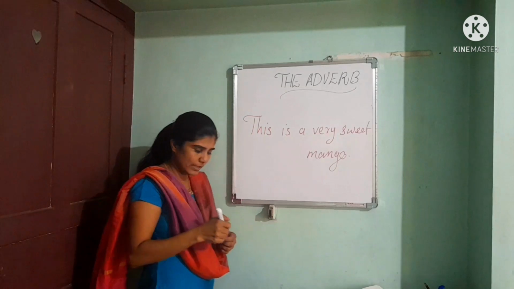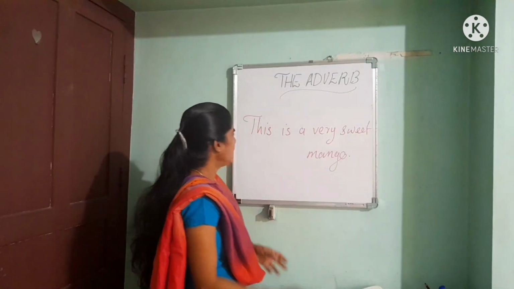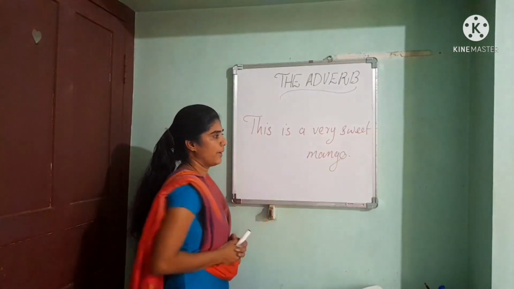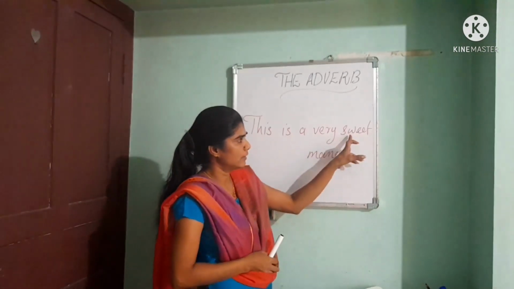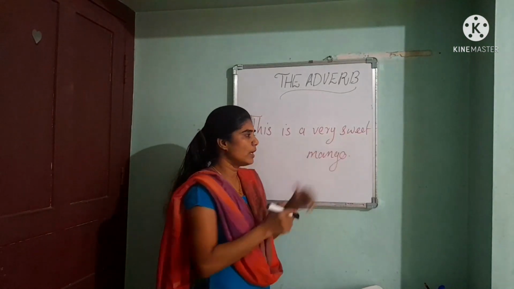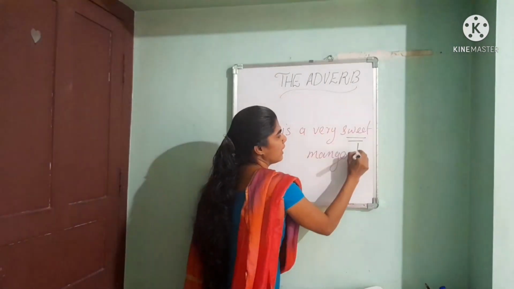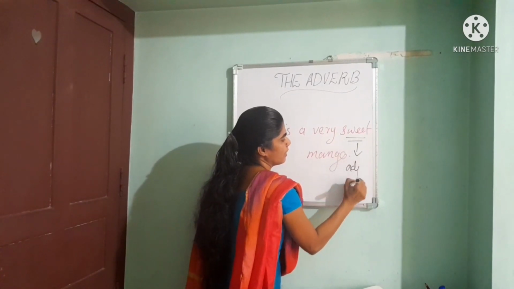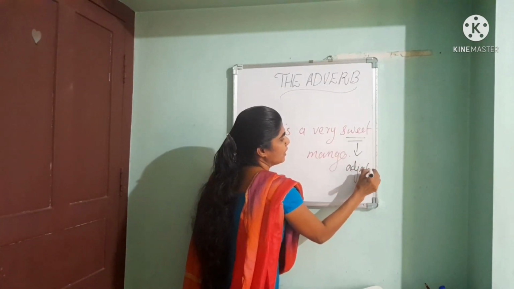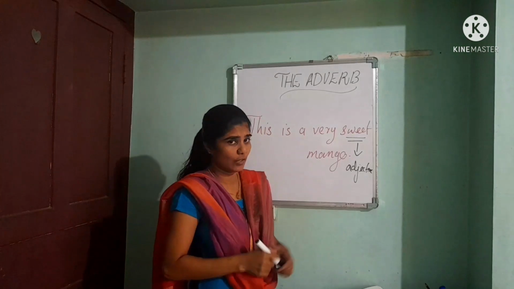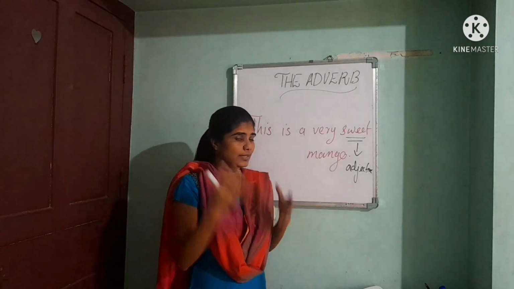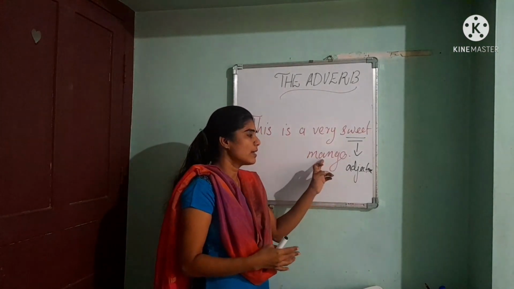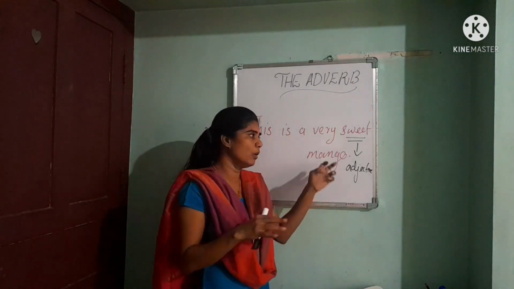In this sentence, we know that this is a very sweet mango. Here, the word sweet is actually an adjective. The word sweet is an adjective because it tells us something about the noun mango.